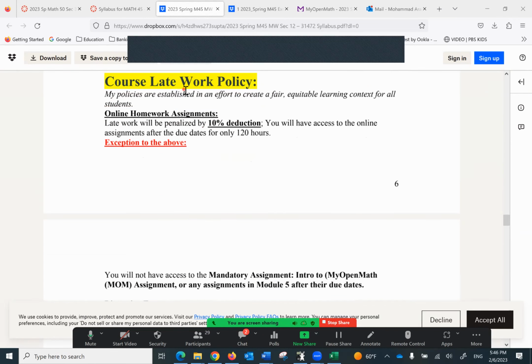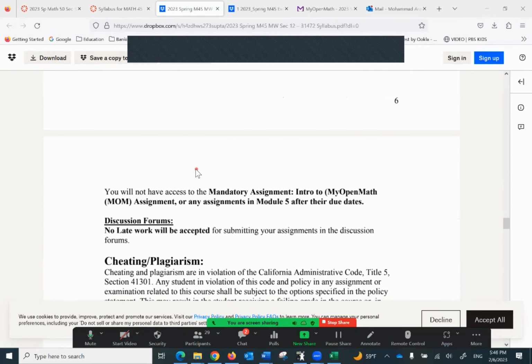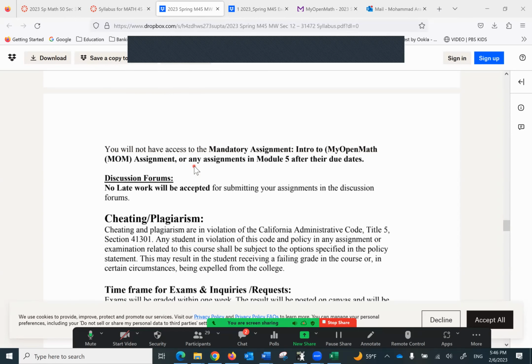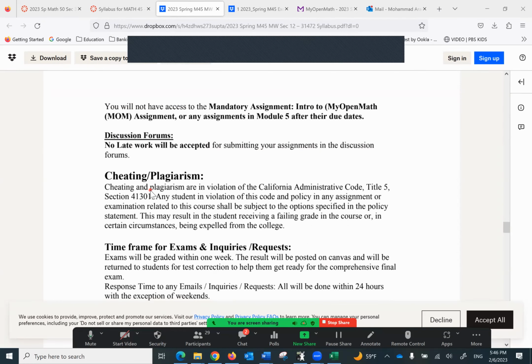The course late work policy: there is a 10% deduction for some of the online assignments that you are able to get a late pass for, but I recommend you don't do that. There are things that you can't, and there's an exception to that. For example, you can't have a late pass for the first mandatory assignment, which is Introduction to My Open Math, or discussion forums or exams.